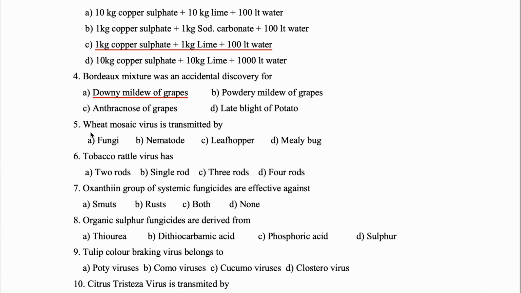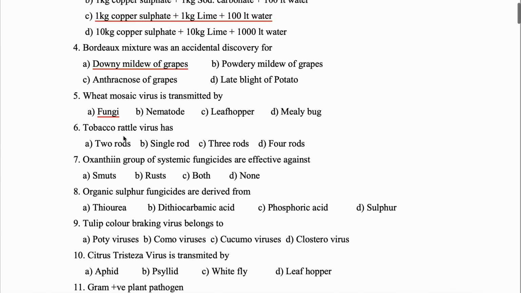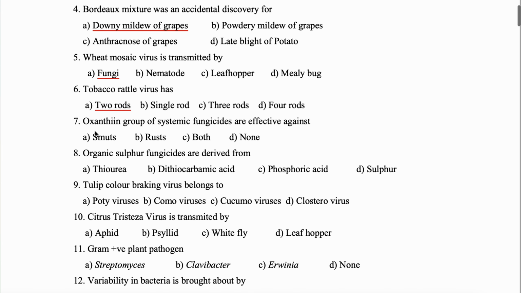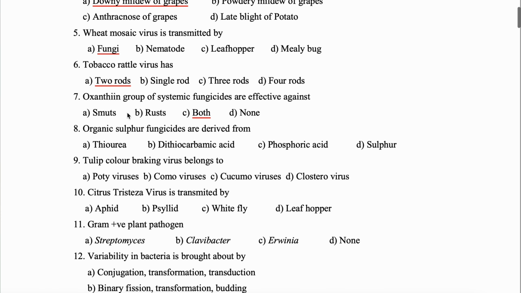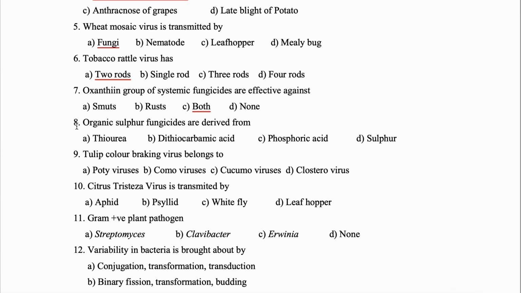Alright, question 5. Wheat mosaic virus is transmitted by fungi. Okay. Question 6. Tobacco rattle virus has how many rods? 2 rods. Question 7. Oxathiin group of systemic fungicides are effective against. Under the oxathiin group we have both smuts and rust. So the answer will be C. Now the fungicide which works against smut and rust, that is carboxin for smut and oxycarboxin for rust. Okay. Cool.